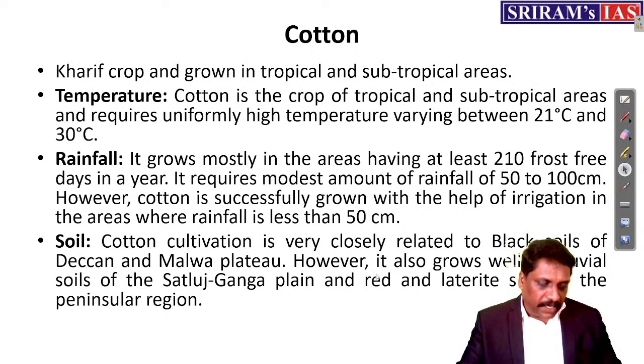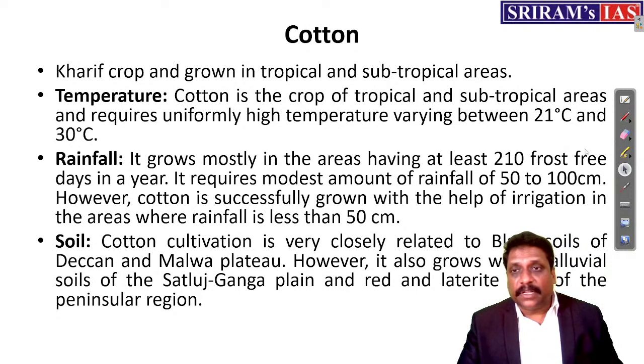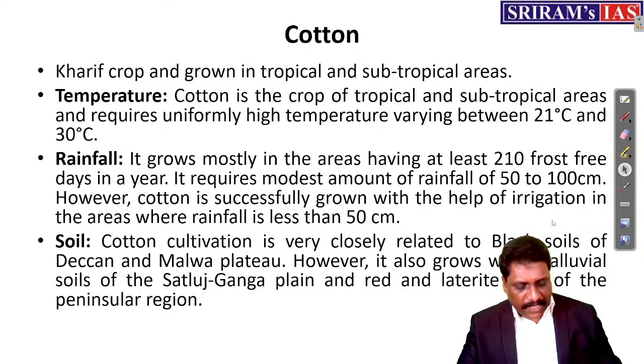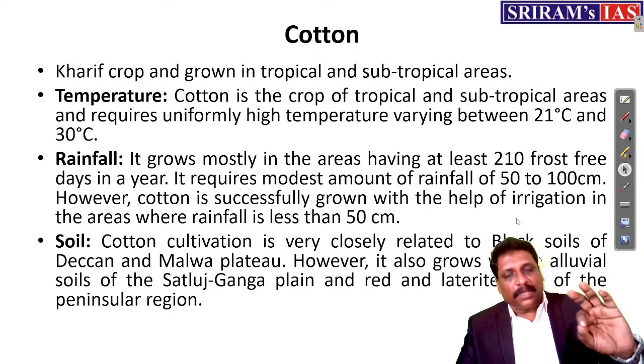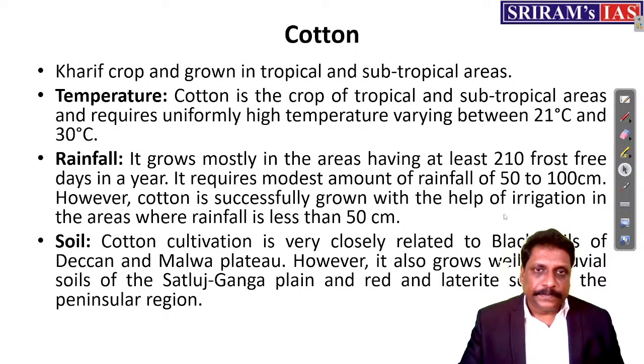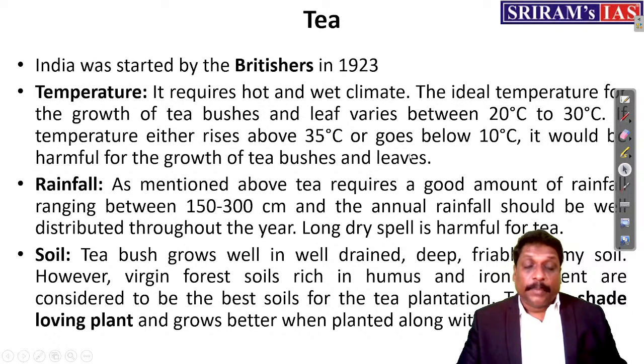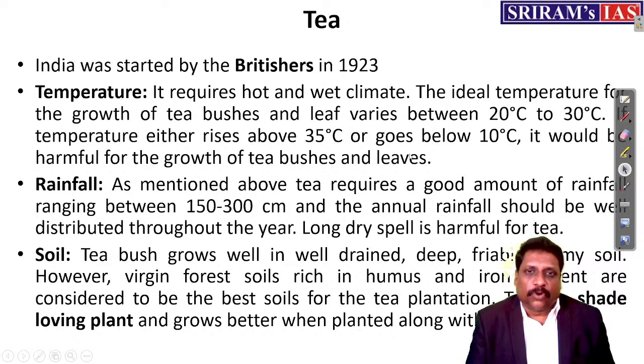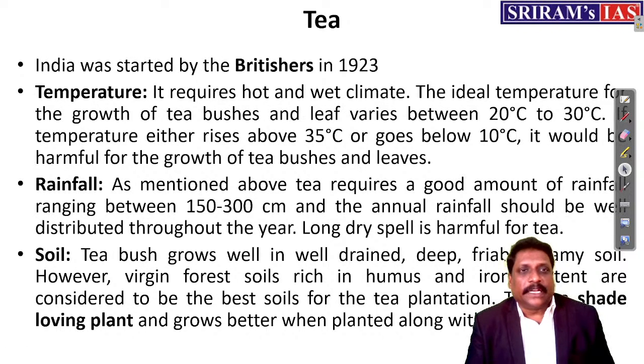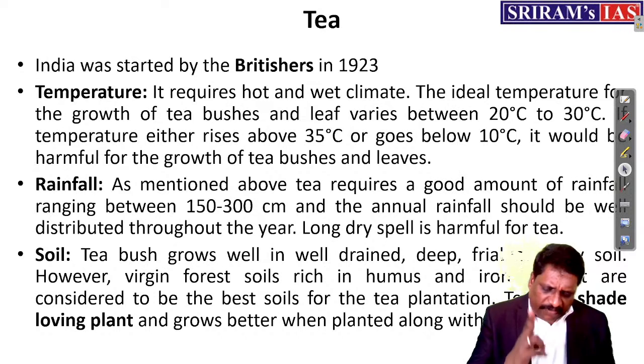It doesn't mean that you cannot cultivate cotton in alluvial soil and others. No. And the other name for black soil is black cotton soil or regur soil. Right. Coming to tea, without a break, tea break, we are going for tea. Now see, tea and coffee, my dear friends.